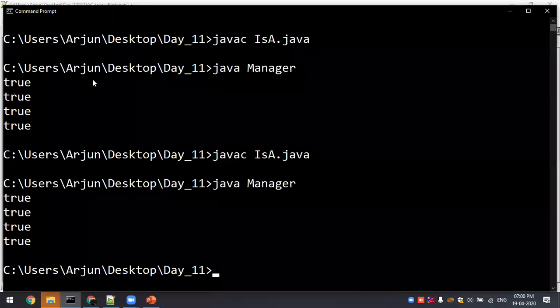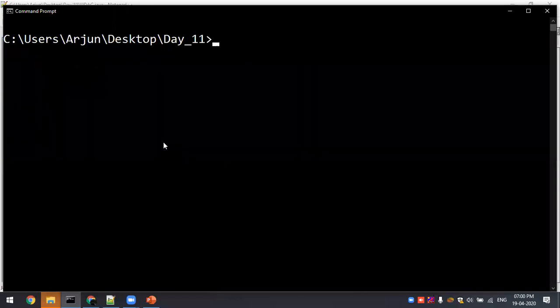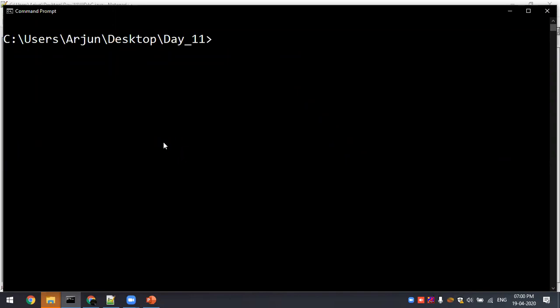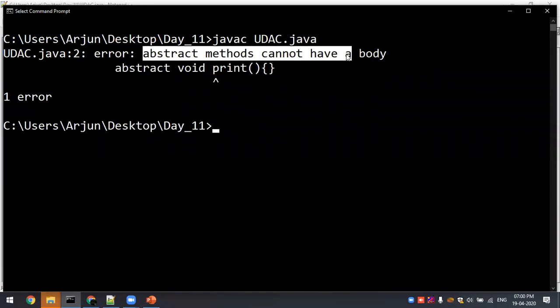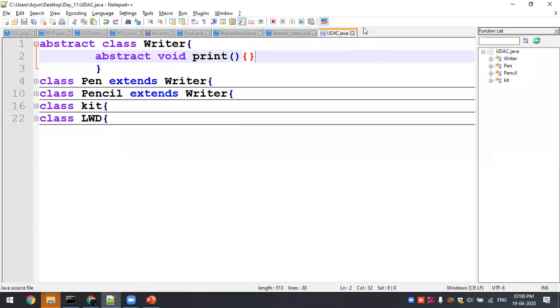I didn't explain the program in detail. I'm just giving the limitations of abstract class. So inside an abstract class, you'll be having an abstract method. If this abstract method has zero statements but it has curly braces, listen, what error are you getting? Abstract method cannot have a body. Even if it is a zero statement inside it, this cannot be allowed here, because you are supposed to have zero implementation. Everybody clear? I hope everyone is clear. This is the first limitation.